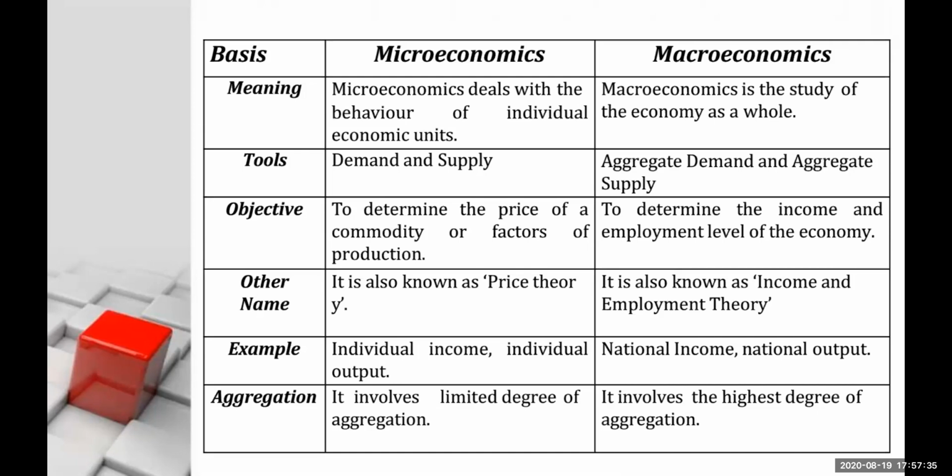Now, for an example of microeconomics, just now I told you that if I study or find out about individual income, let's say of person X or firm X, then that is microeconomics. But when I study the national income, national output, or total production of a particular economy, then it becomes macroeconomics. Microeconomics involves a limited degree of aggregation, and macroeconomics involves the highest degree of aggregation.